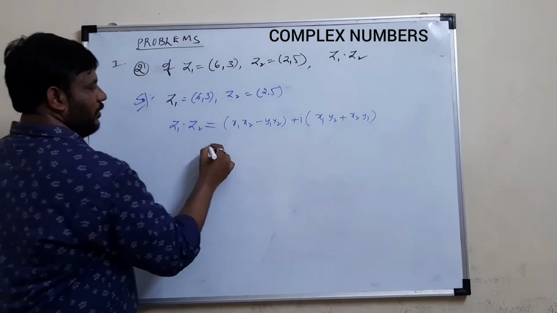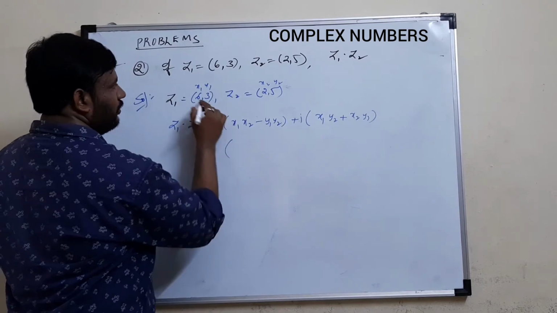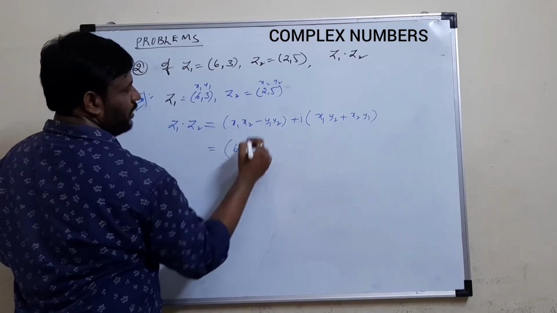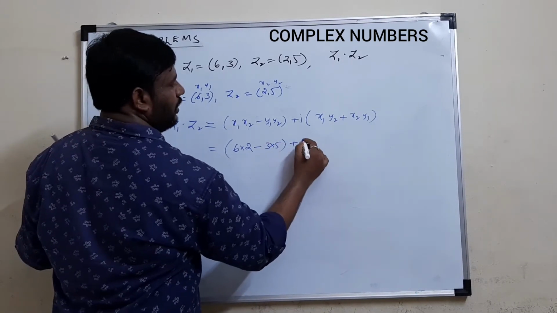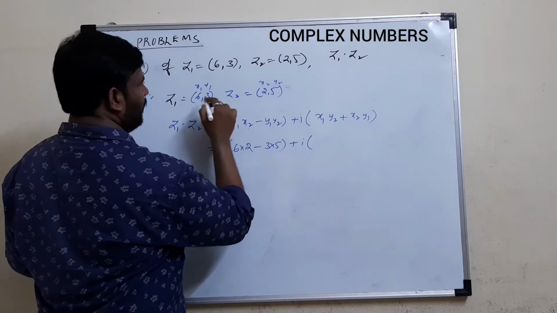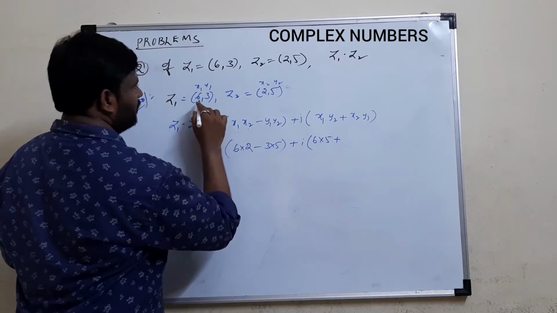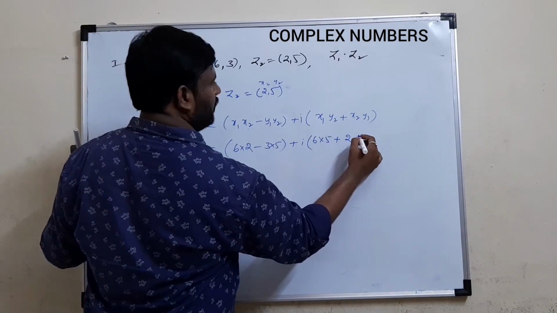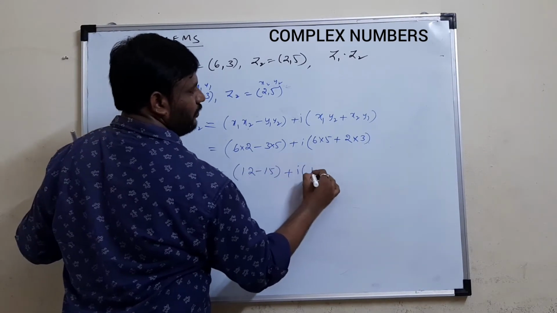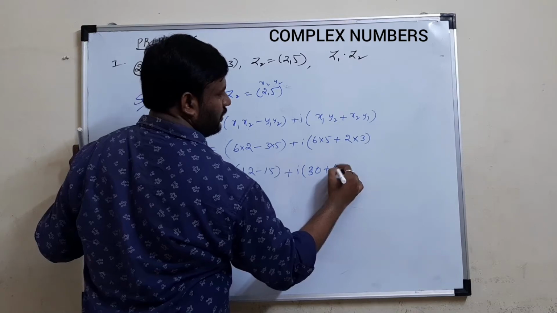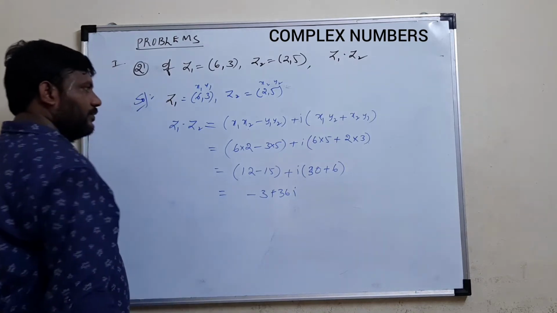This formula we used. When I substitute, this is x1, y1, this is x2, y2. x1 here is 6, x2 here is 2, minus y1 here is 3, y2 is 5, plus i into x1 which is 6, y2 is 5, plus x2 which is 2, y1 is 3. Simplified: 12 minus 15 plus i of 30 plus 6. You get minus 3 plus 36i. This is the multiplication.